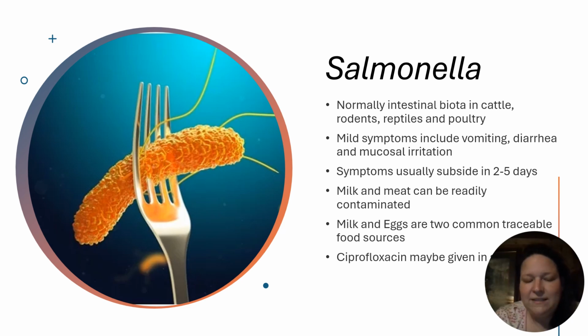Salmonella. That thing that looks like the Cheeto on the fork is actually the example of the Salmonella bacteria. Normal intestinal biota in cattle, rodents, reptiles, and poultry. And every time that I cut chicken on the counter, we know that chicken and salmonella are just linked. I don't know why, I just always link those two, but every time I'm cutting raw chicken up, I'm like, ooh, salmonella. One of the things we can definitely do when handling these raw meats and things that have the potential to be contaminated is wash hands with soap and water.